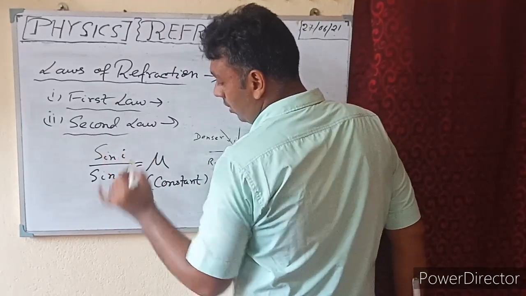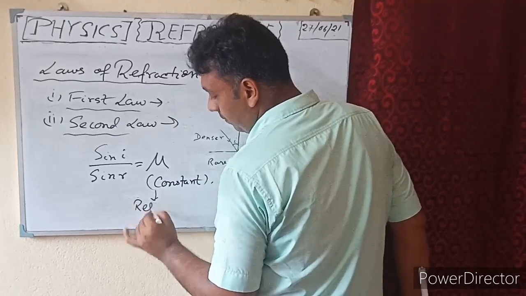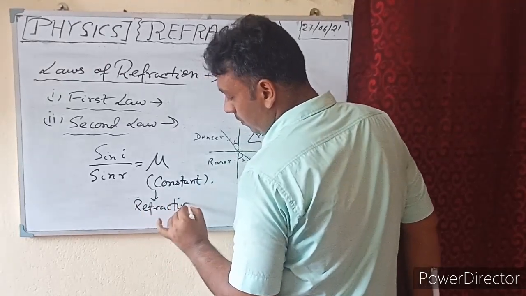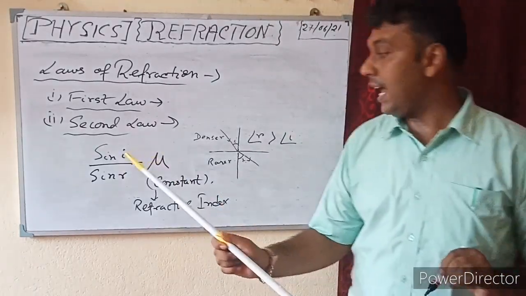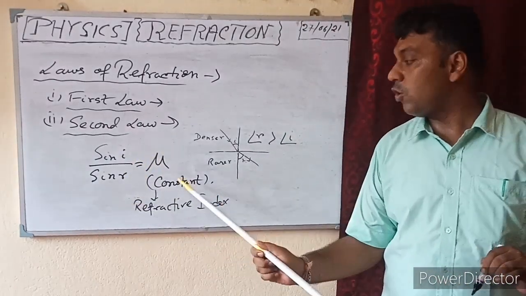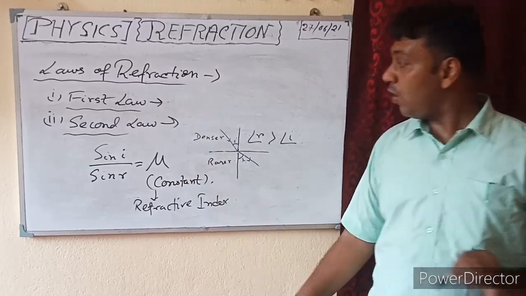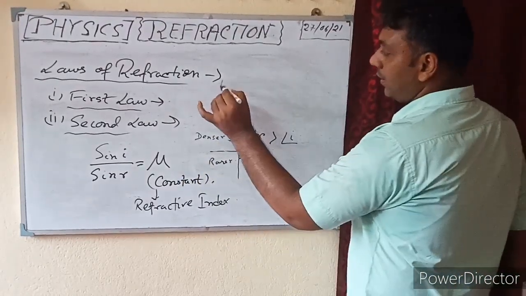And this is called refractive index. Sin i by sin r is equal to mu. It is a constant. So here for refractive index,